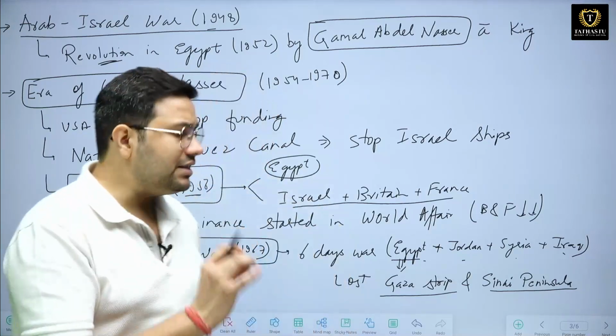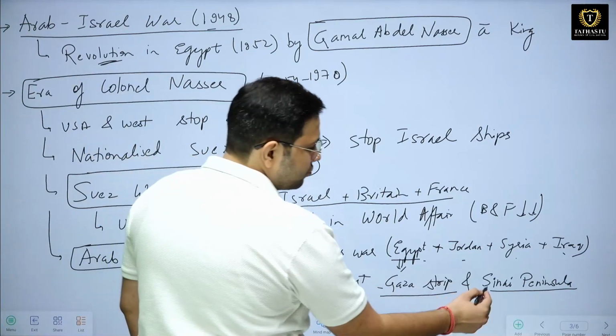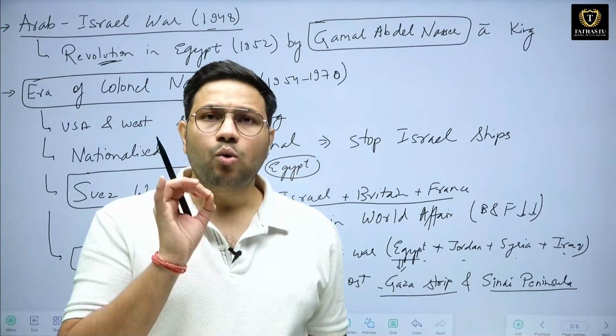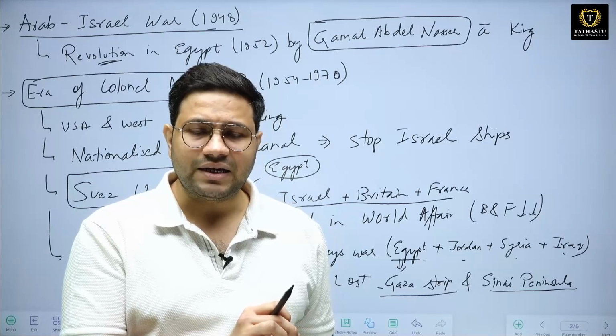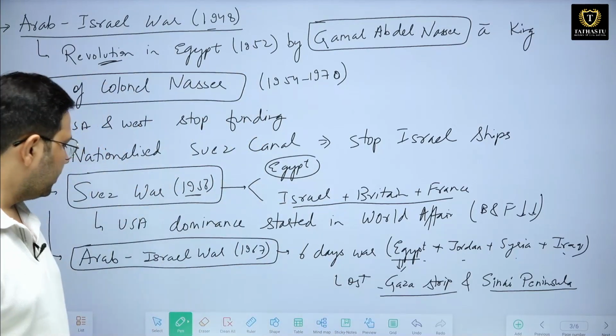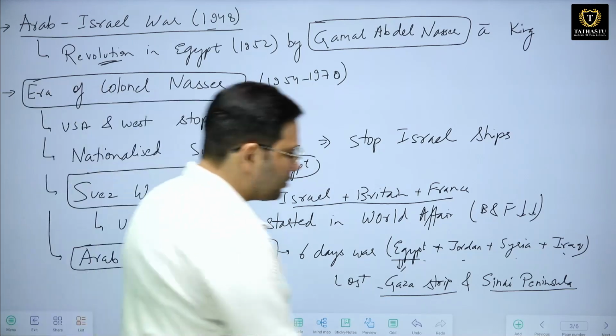On that line, Egypt lost the Gaza Strip and Sinai Peninsula. Gaza Strip and Sinai Peninsula were lost by Egypt in favor of Israel. Clear? Did you understand this much? Okay, now let us move forward.